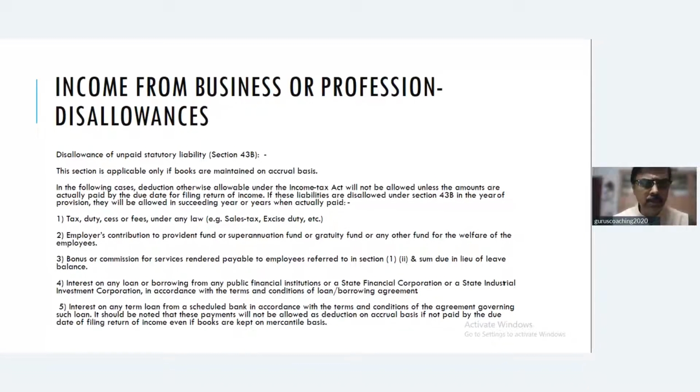So you normally contribute as an employer towards PF, superannuation fund, etc. that can be claimed only on actual payment basis. Third is bonus or commission for services rendered or payable to the employees, normally referred to above, and some due in lieu of leave balance, that is leave salary.